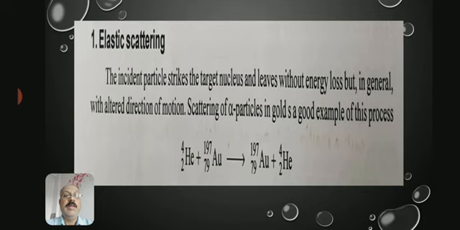Number 1. Elastic scattering. The incident particle strikes the target nucleus and leaves without energy loss, but in general with altered direction of motion. Scattering of alpha particles by gold is a good example of this process. So the equation shows elastic scattering.